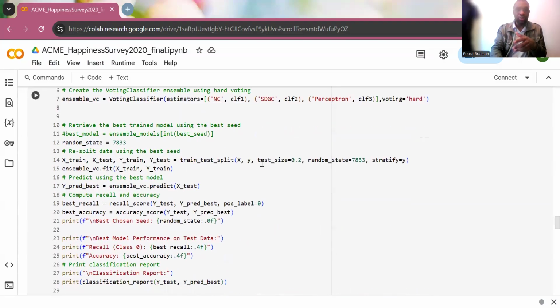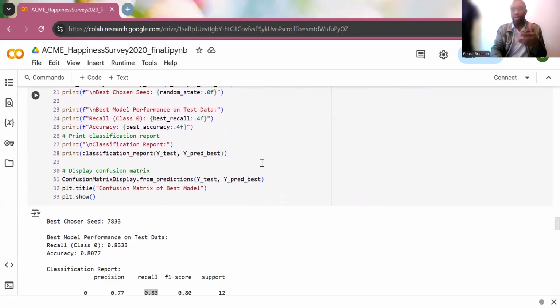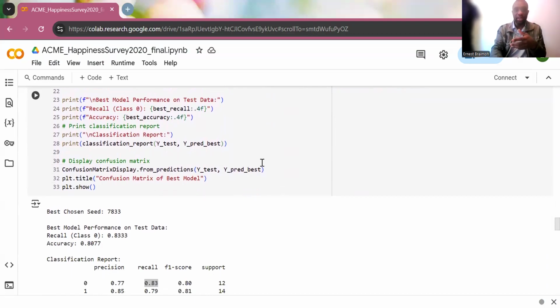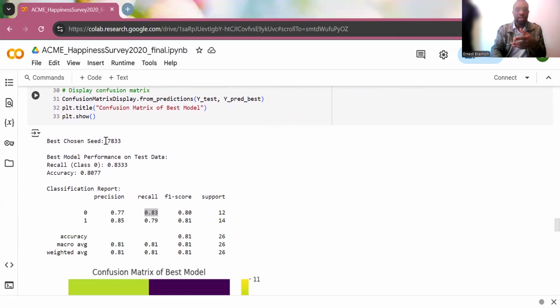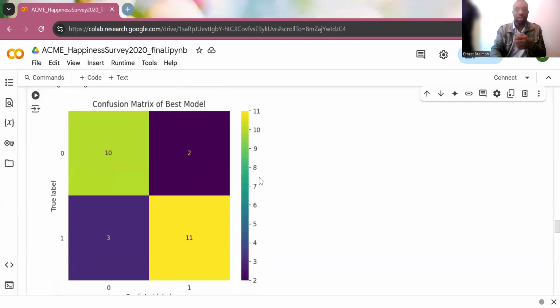The best answer I got from running the iteration again with different seeds was that the seed is 7833. It gave the best answer with the ensemble, which is 83% in recall and 81% in accuracy. So this is the confusion matrix to show the answer.